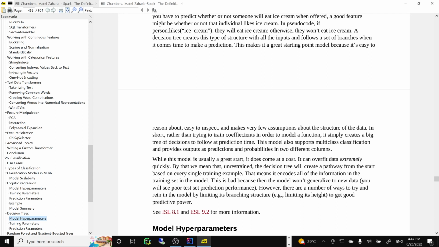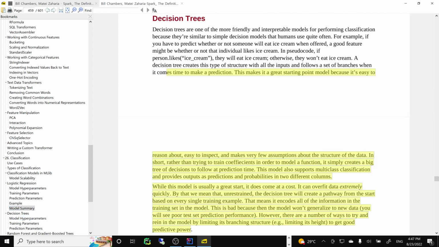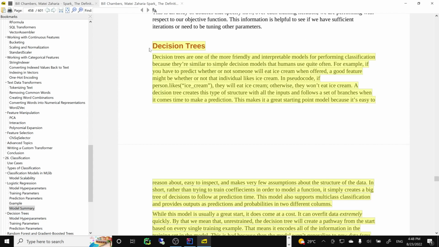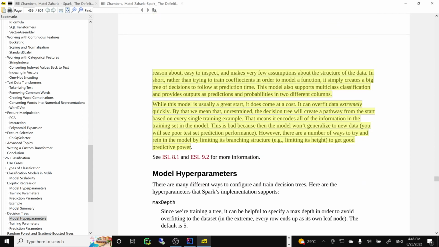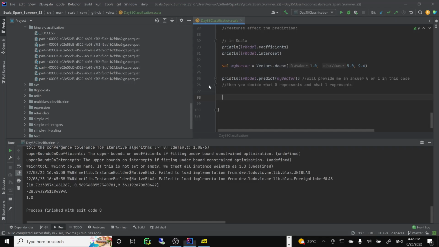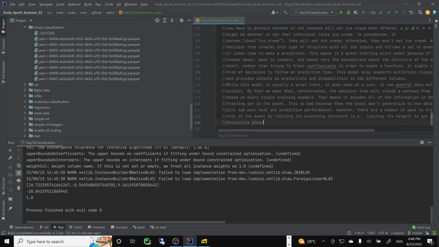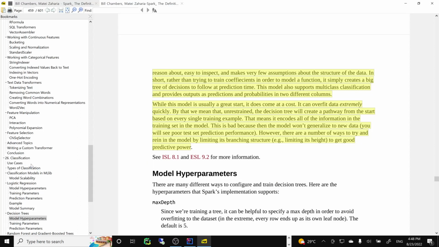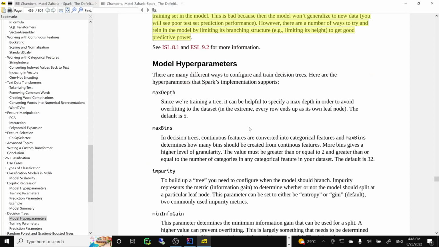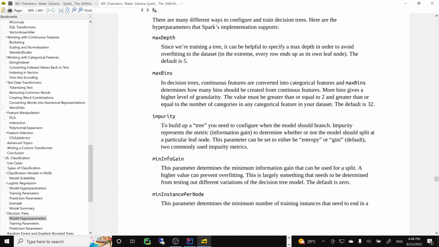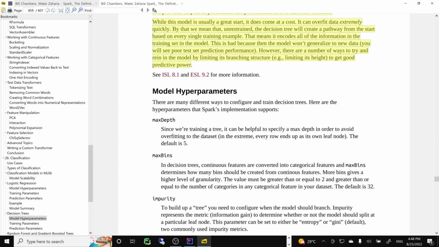It can overfit extremely quickly, because if you don't constrain it well, it will basically fit perfectly to the data you give it. So let's take a look here. I wonder if we have any irises. I would love to see if I have any irises to give us a training set, actually. But we will see.